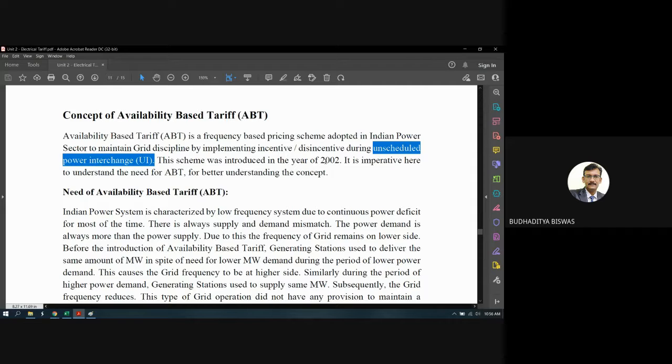So first, let's understand why this availability-based tariff is needed in the Indian power sector. Not only the Indian power sector, in the whole world, other countries actually adopted these things long back, but in India it started from 2002. So let's see why this availability-based tariff is needed. Then you will understand what is called unscheduled interchange and how the frequency-based pricing scheme is fixed. So first of all, why is this availability-based tariff needed?